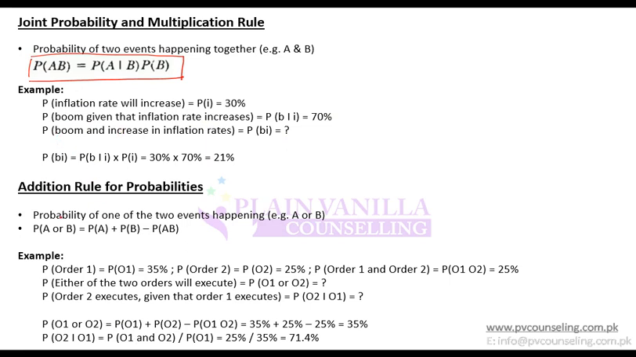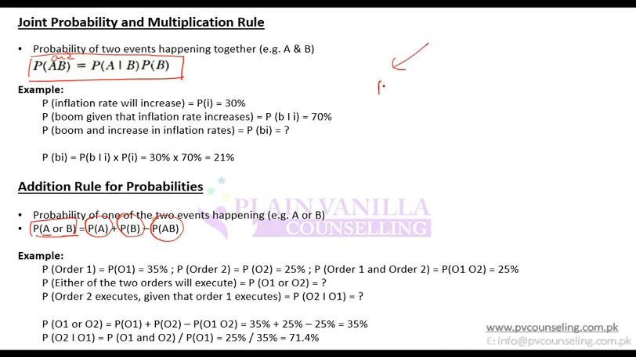Now as we discussed, there can be a case in which you are asked about the probability of A or B. So far we discussed A and B. There can be OR as well. In that case, you use the addition rule. So for example, if you are asked the probability of A or B, then you take the probability of A, add the probability of B, and subtract the probability of AB.